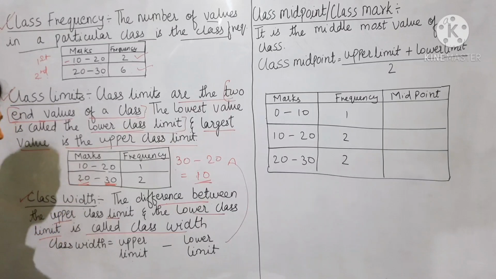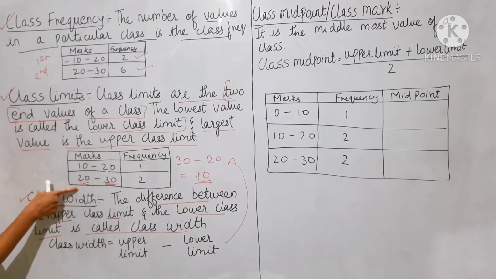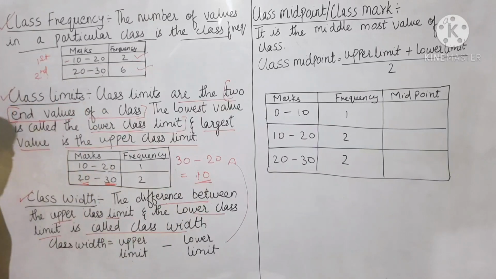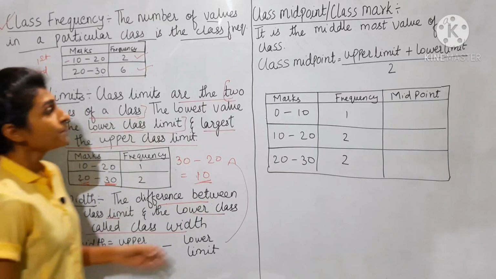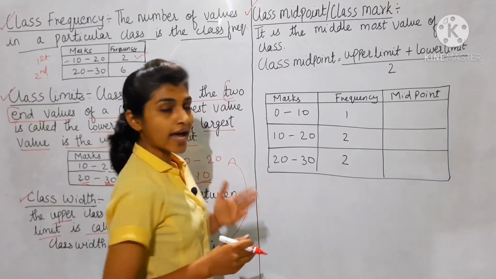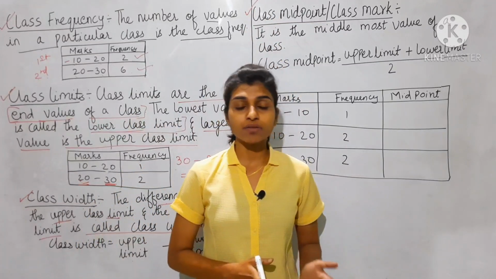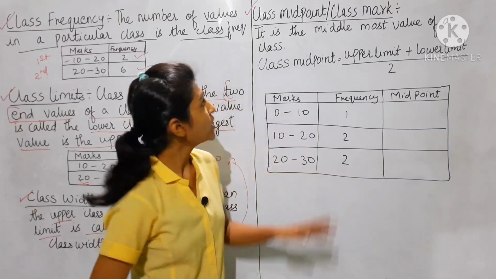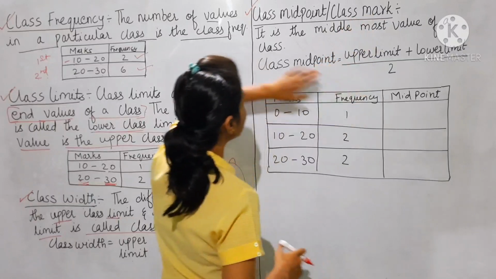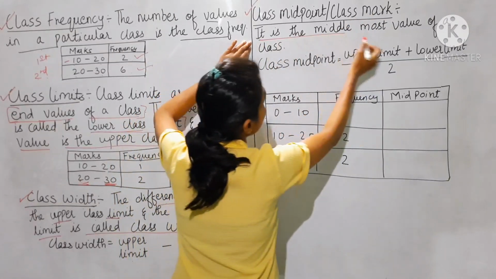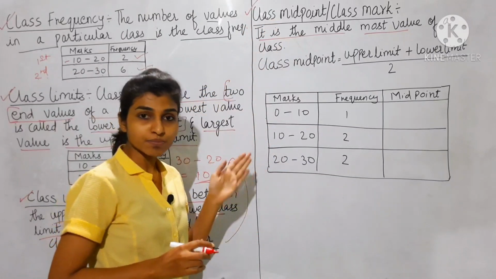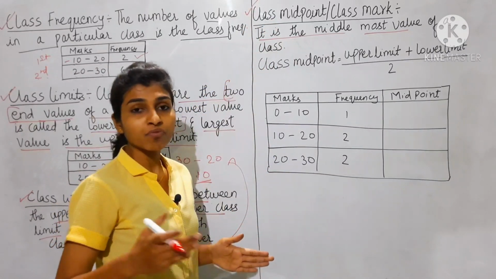So you subtract the lower limit from the upper limit. Whatever is the answer will be the class width. Okay, 10 is the class width. Now next is the class mark, also called class mid value or midpoint. Class midpoint or class mark means it is the middlemost value.